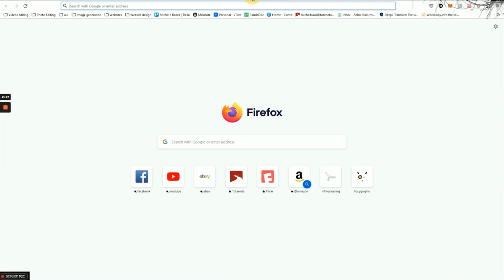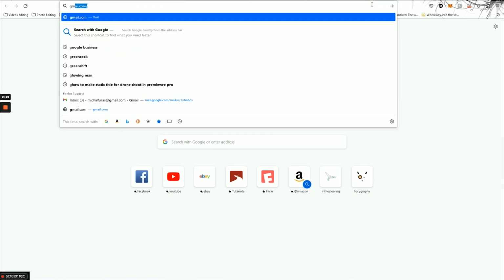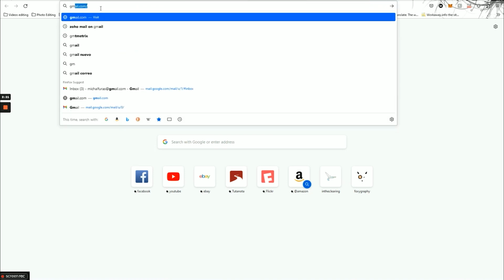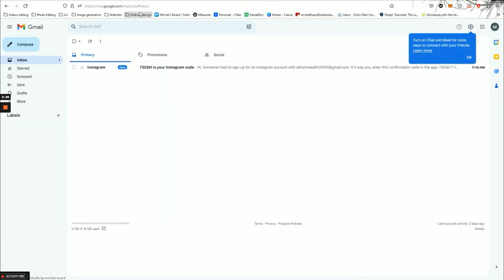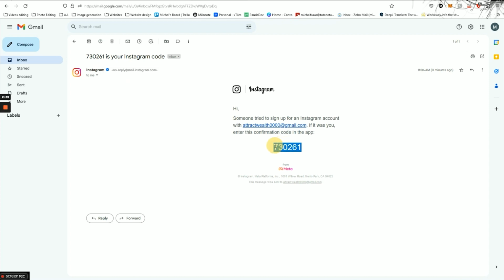At this point, you will need to log into your Gmail account. Remember, you created a Gmail account for this purpose. Now you need to log into the Gmail account to retrieve the verification code. I will now go to my Gmail account and once I have the code, I will return. Here I am in my Gmail account. I have received a message from Instagram. I click on it and there it is, the verification code.